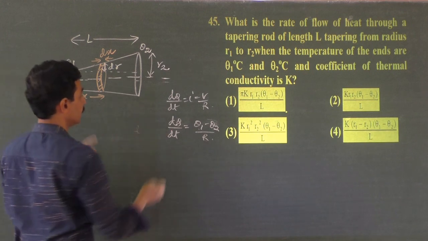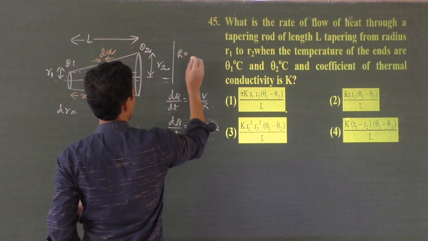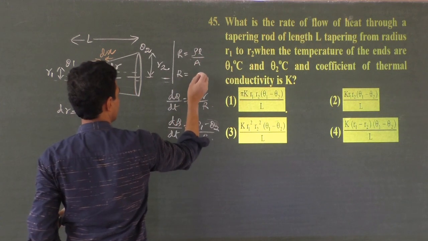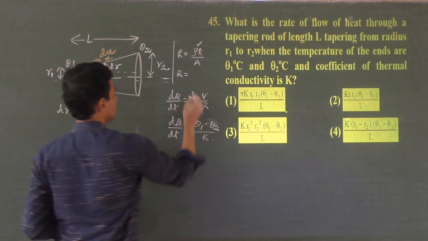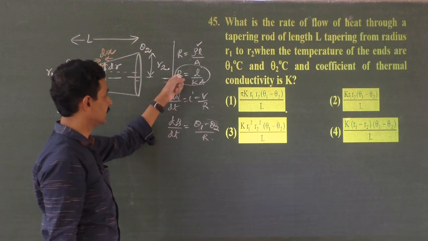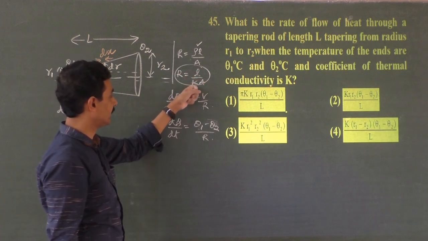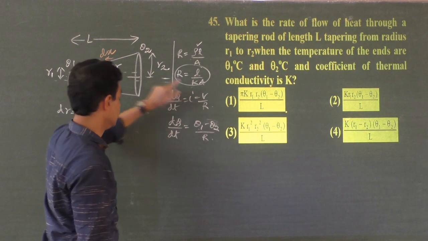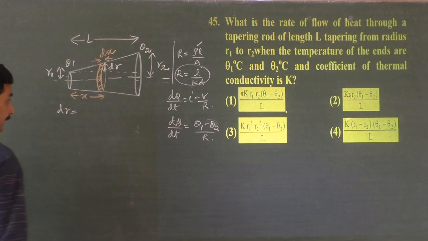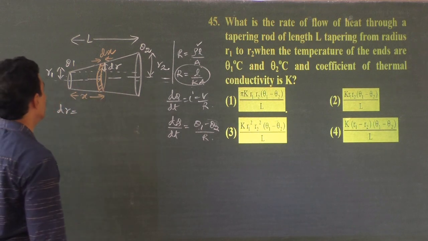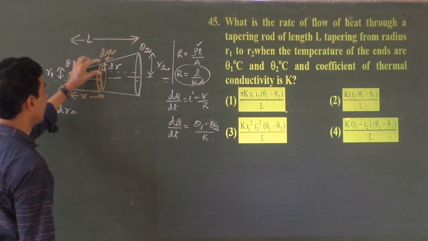Extra dr radius can be found out like this. Because if I want to write the equation for resistance, R is equal to resistivity times L by A. Thermal resistance R can be written in terms of thermal resistivity, which is 1 by thermal conductivity K. Thermal resistance is equal to length divided by thermal conductivity into A. So even you can write rho as 1 by sigma. Sigma is called conductivity. In such a way you can solve this problem. Okay, so where are we now? What is the resistance of this coin-like arrangement kept here? Sorry, not resistance, it's radius.